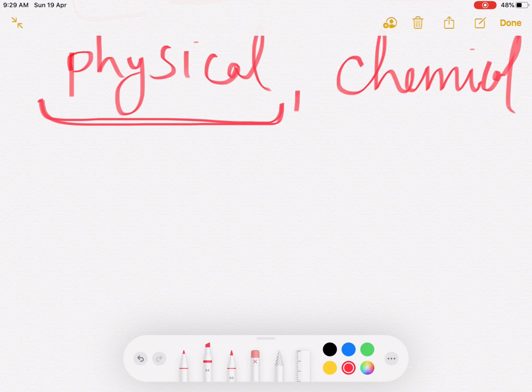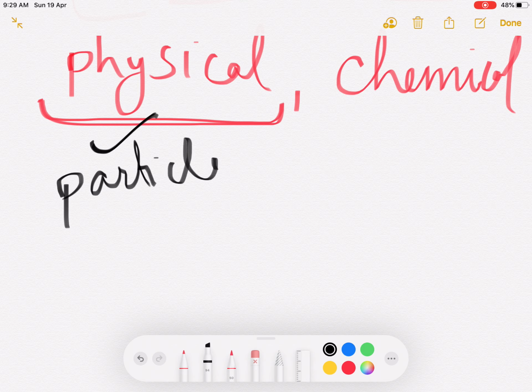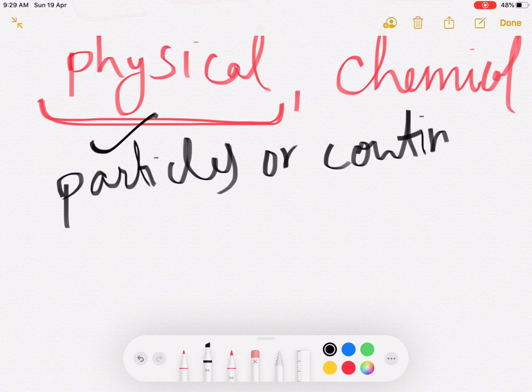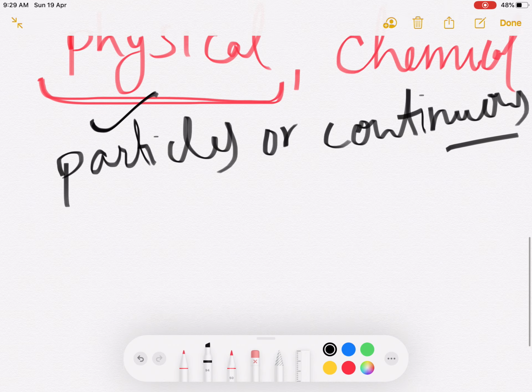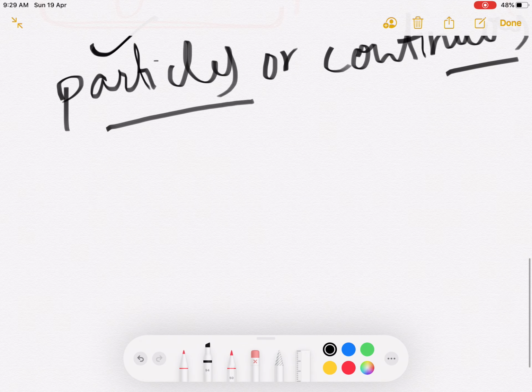But what is the physical nature of matter? First we will discuss what the physical nature of matter is, how it is made. So first of all, it can be in continuous form or particle form. How is matter made up, of particles or in continuous form?